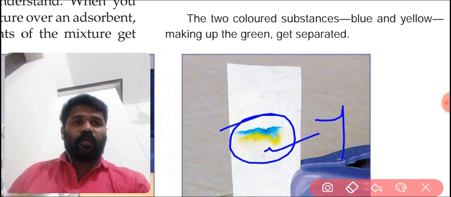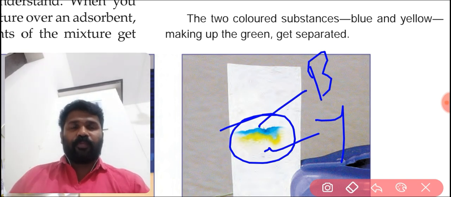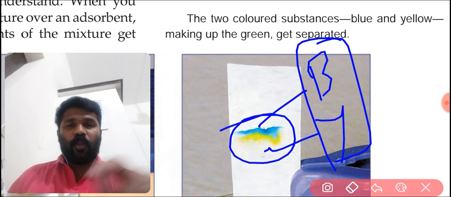Y for yellow and B for blue. Clear? From the green ink we will get B and Y, B for blue and Y for yellow. So we can say that green color is formed by the two colors blue and yellow.